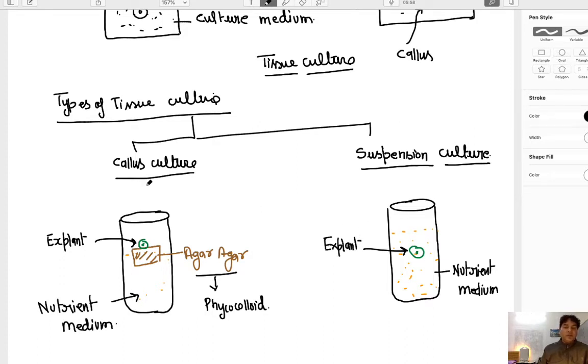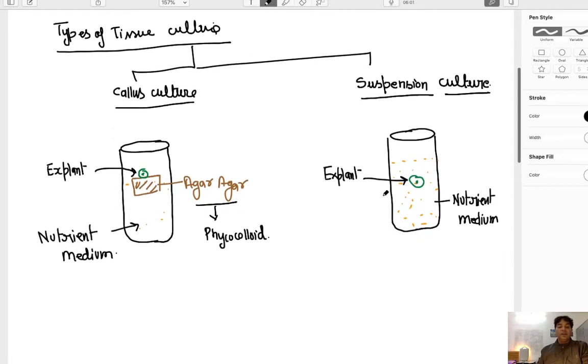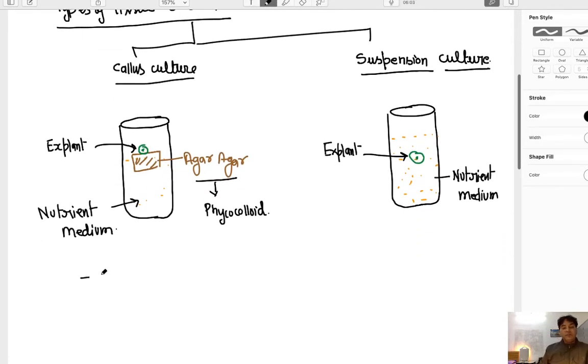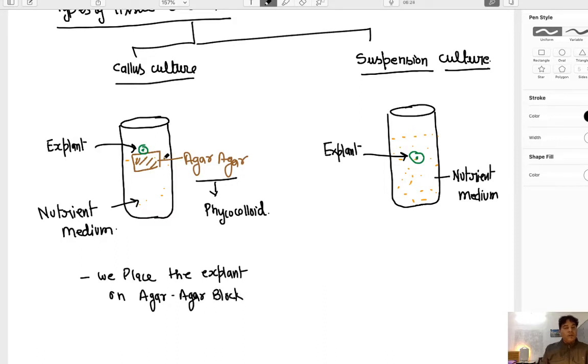Now the difference between callus culture and suspension culture is that in callus culture we place the explant over the agar block. If we keep this explant over the agar block, the cell will take the nutrients from below as well as from the air.